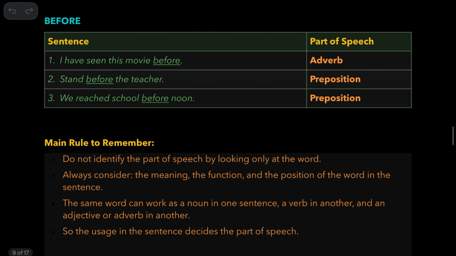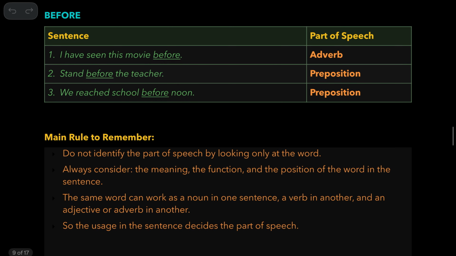So next, I've seen this movie before. It's an adverb of time. So stand before the teacher. This is a preposition. So you have a verb here. You have a noun here. This shows some relationship between them. We reach the school before noon. This is also a preposition.